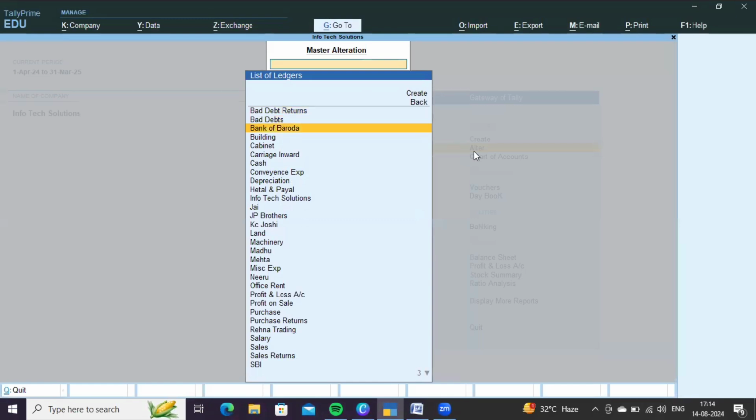Bank of Baroda comes under bank account. Building, fixed asset. Cabinet also fixed asset. Carriage inward is nothing but direct expenses. Conveyance expenses, indirect expenses. Depreciation, indirect expenses. Hithal and Payal, sundry debtors.